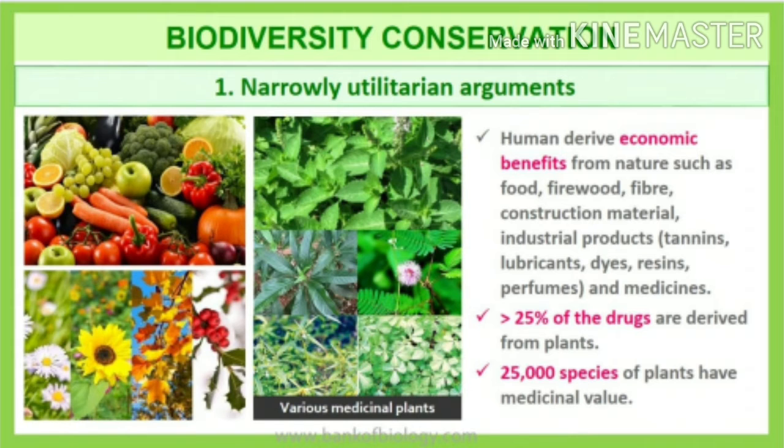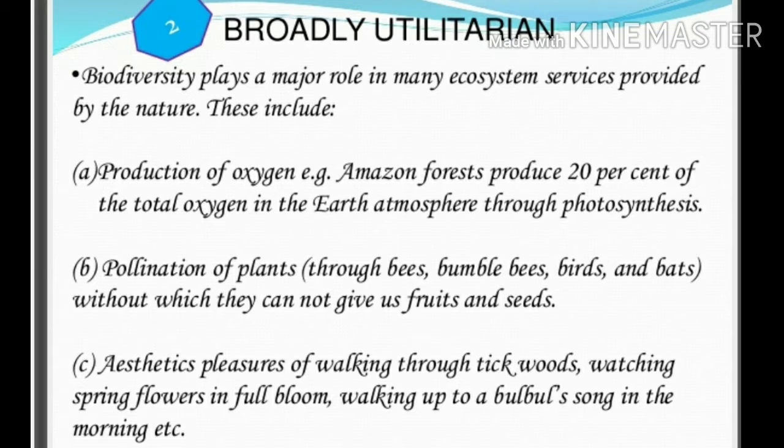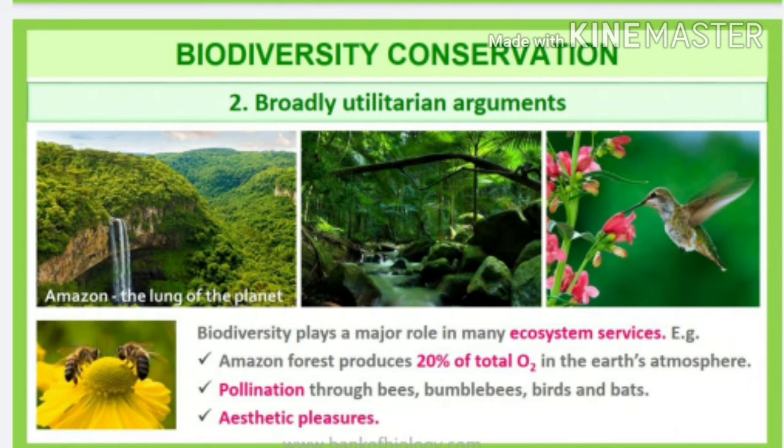Okay, next we will move on to the next category, which is called broadly utilitarian. What is this broadly utilitarian? According to this argument, biodiversity plays a very major role in the ecosystem services that nature is providing. Let us see some of the important ecosystem services provided by biodiversity.